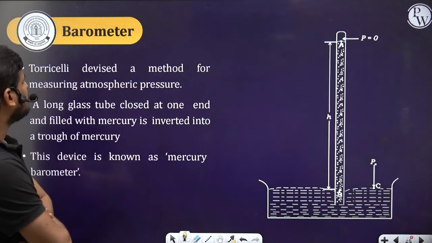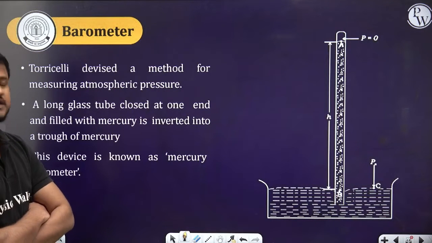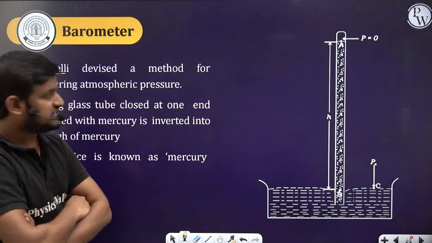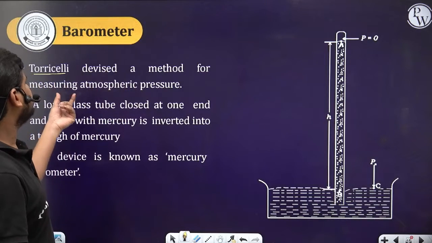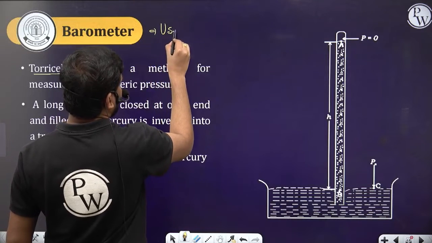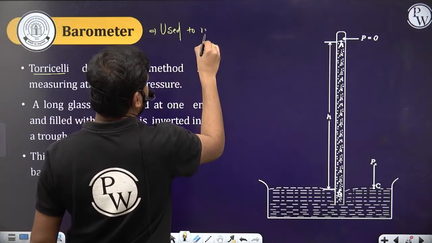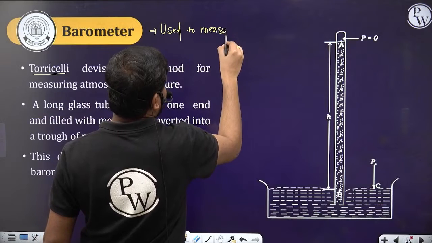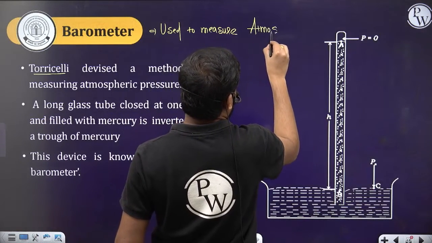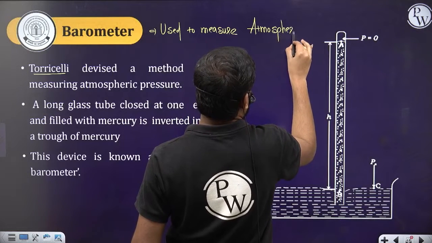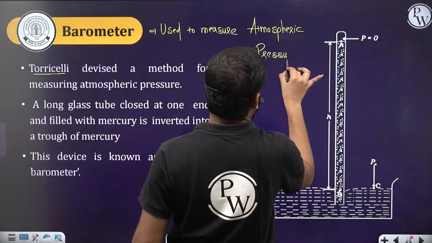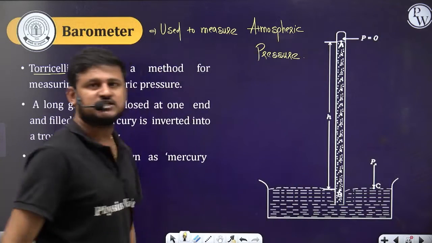The barometer is used to measure the atmospheric pressure, right? Torricelli, a scientist, devised a method for measuring the atmospheric pressure. So the barometer is used to measure atmospheric pressure.